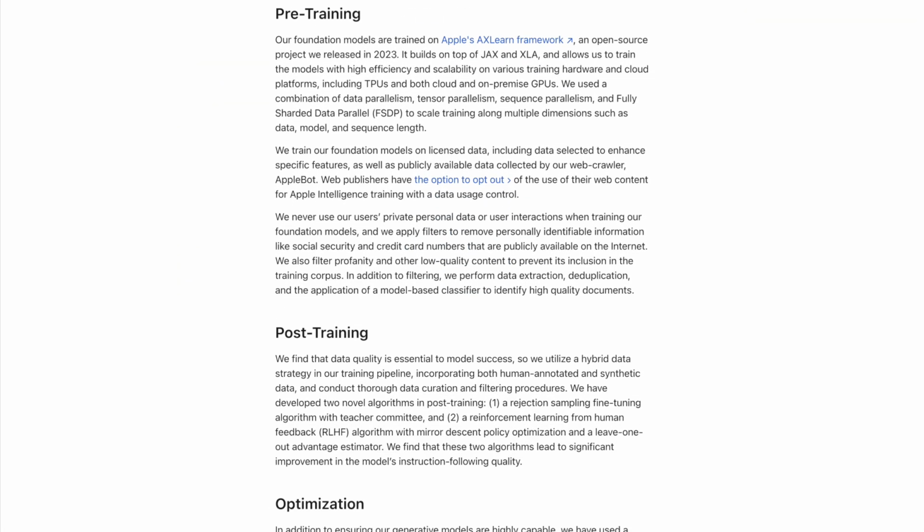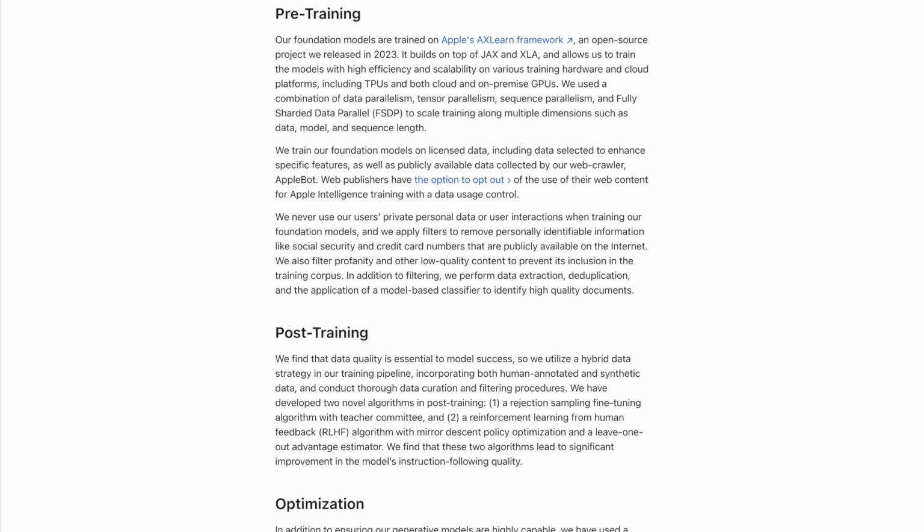Pre-training. Our foundation models are trained on Apple's AX-Learn framework, an open-source project we released in 2023. It builds on top of JAX and XLA and allows us to train the models with high efficiency and scalability on various training hardware and cloud platforms, including TPUs and both cloud and on-premise GPUs. We used a combination of data parallelism, tensor parallelism, sequence parallelism, and fully sharded data parallel FSDP to scale training along multiple dimensions such as data, model, and sequence length.